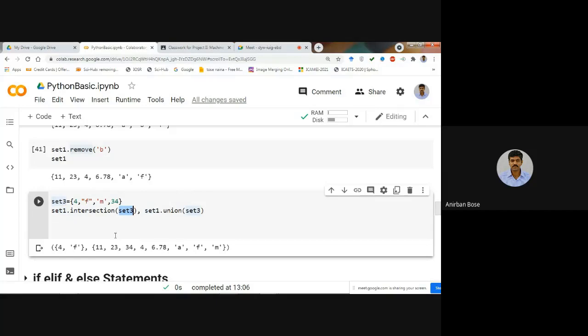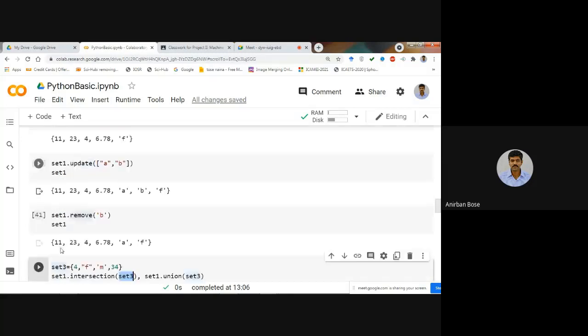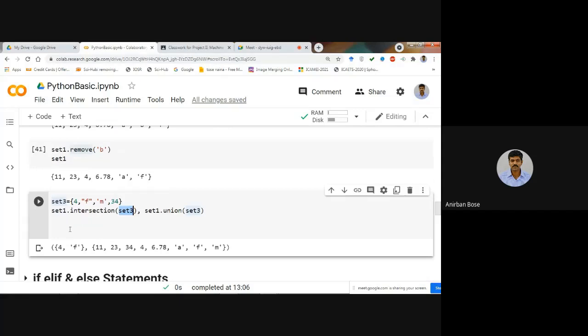Set 1 and set 3 have to be defined previously, and in our case we have already defined them, and then you will find the intersection or the union. Intersection, you know, is the common part of these two sets, and union is all the values of set 1 and set 3 without repeating any of them. So these are certain basic data structures that we have seen.